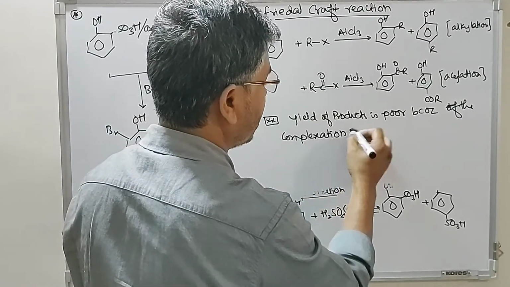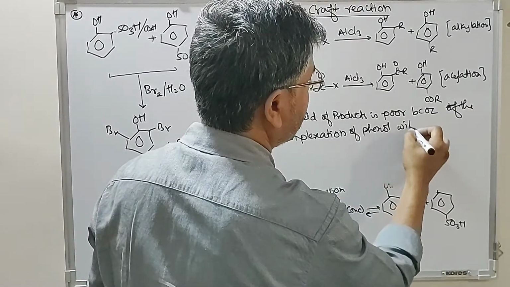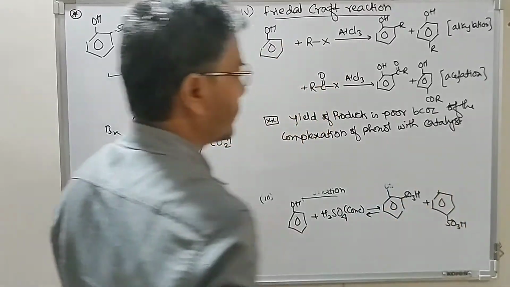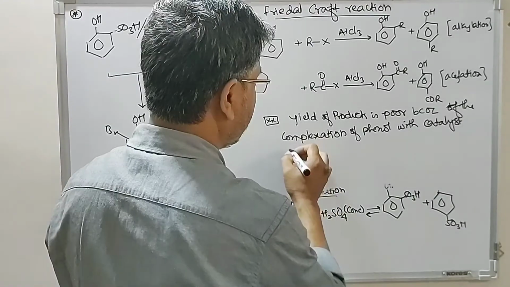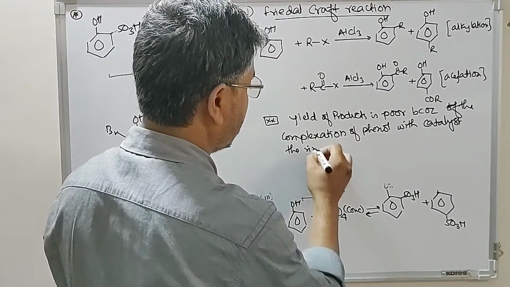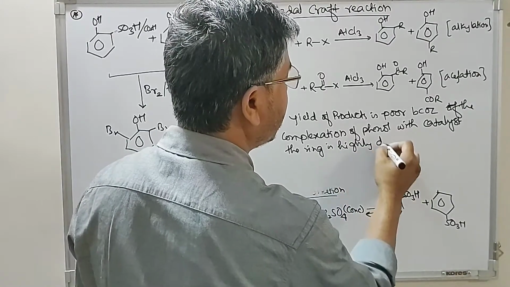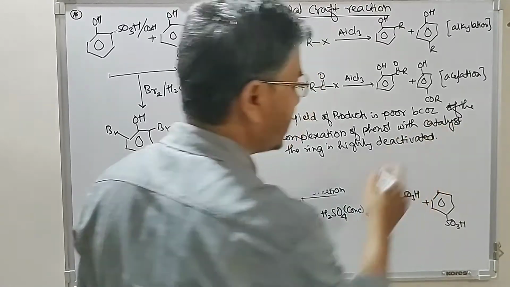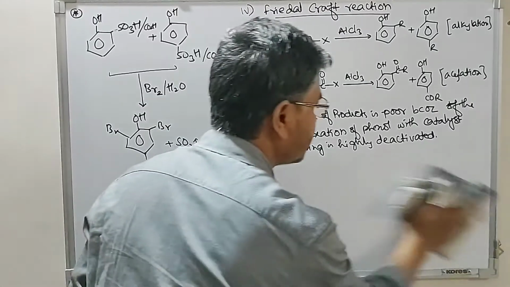Because of the complexation of phenol with the catalyst, the ring is highly deactivated, which means the reactivity is decreased by this complex formation. Now let's see what this complex formation is.